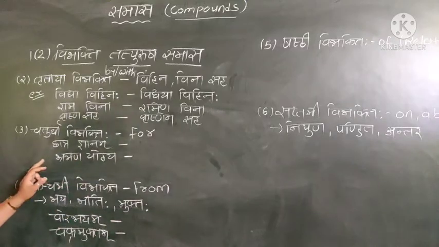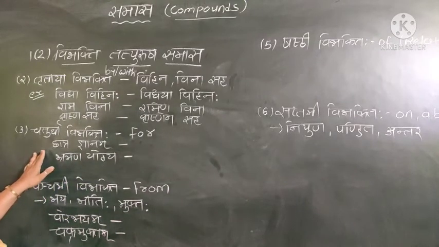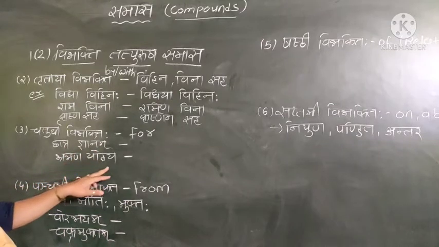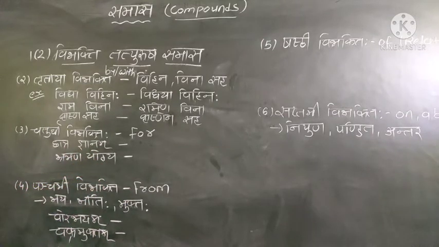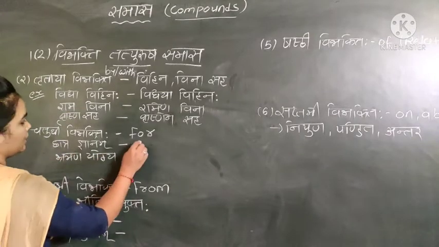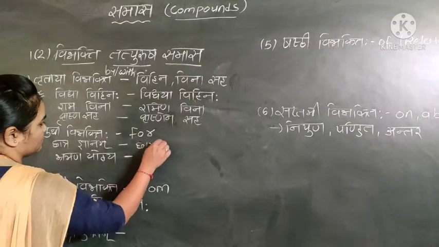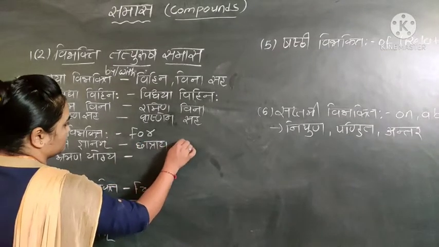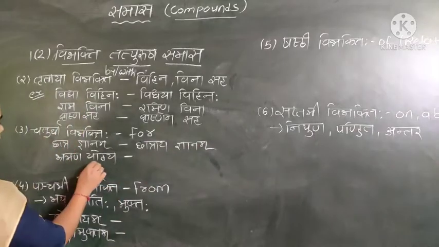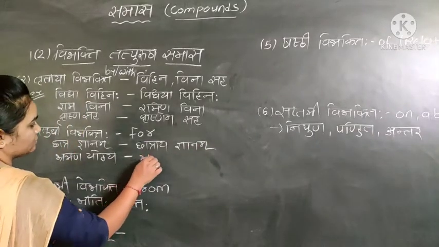Now, same like that, the Chaturthi Vibhakti is used for "for" in English. Here two examples are there: Chhatra Jnanam, Brahmana Yogya. When we have to disjoin the words, it is Chhatraya Jnanam and Brahmanaya Yogyam.